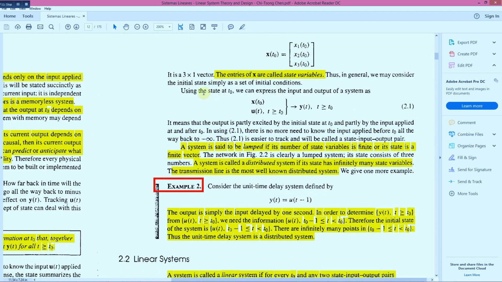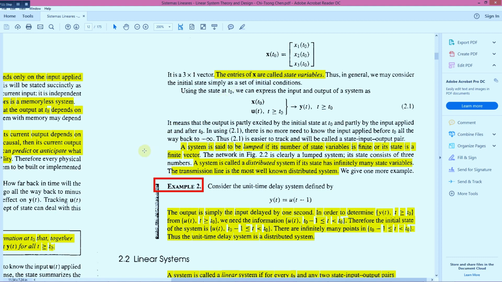So using the state at t naught, we can express the input-output of the system y of t, t greater than or equal to t naught. We will need the information x of t naught and u of t, t greater than or equal to t naught. So this is an example of a system with the state at t naught.